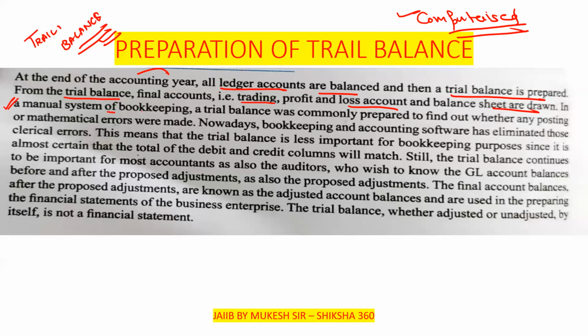In a manual system of bookkeeping, a trial balance was commonly prepared to find out whether any posting or mathematical errors were made. Nowadays, bookkeeping and accounting software has eliminated these clerical errors. So this means that the trial balance is less important for bookkeeping purposes, since it is almost certain that the total of the debit and credit columns will match.